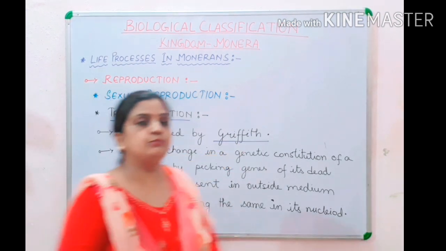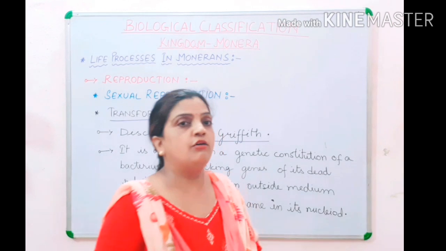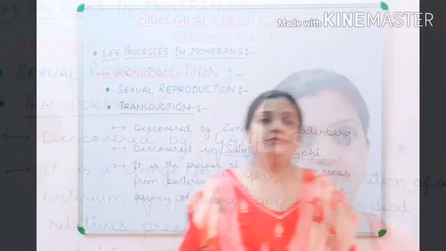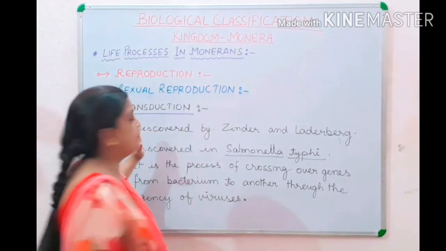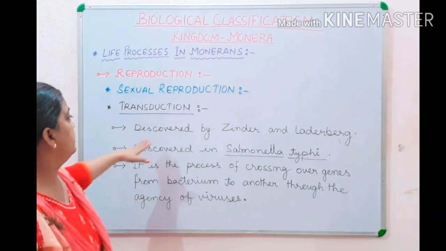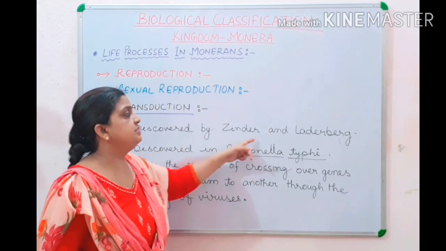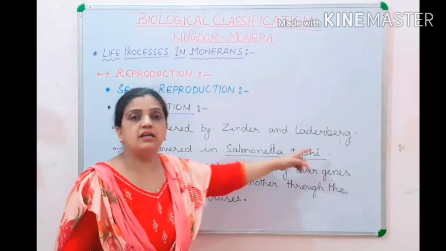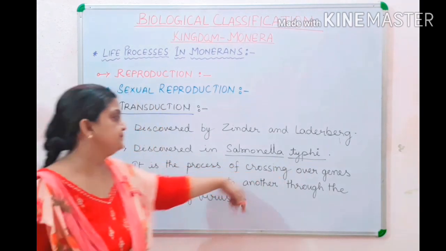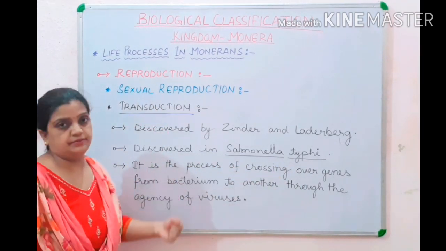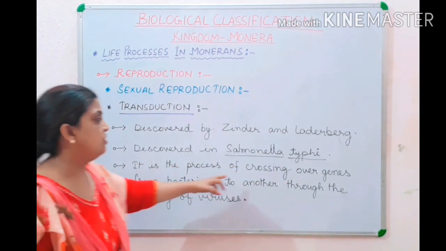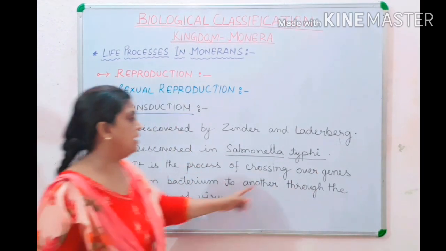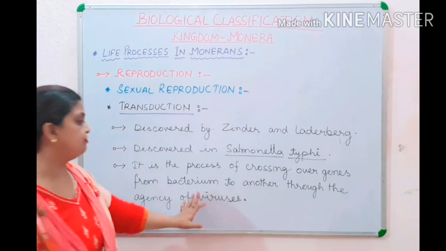Now children, I will be moving to the last type of gene recombination, that is transduction. Now children, what happens during transduction? This was discovered by Zinder and Lederberg. It was discovered in Salmonella typhi, a type of bacteria. Now children, what happens here? In this process, genes cross over from one bacterium to another through the agency of viruses.